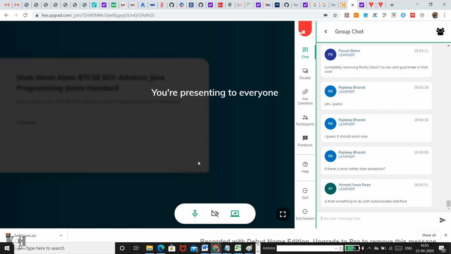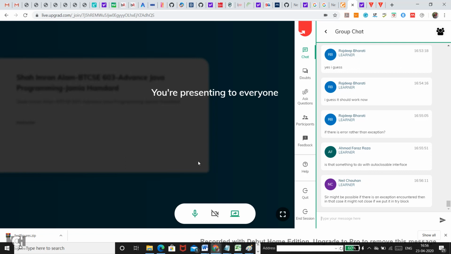AutoCloseable interfaces are an addition with Java 7, I guess, and that is called try with resources. So within the try block itself, you have the parenthesis just like a method call, and you mention the resource like a statement or a result set or whatever. So in that case, you can go for the connection object, and that is auto closed. That is another way of doing it if you use that particular syntax. But that is a different thing.